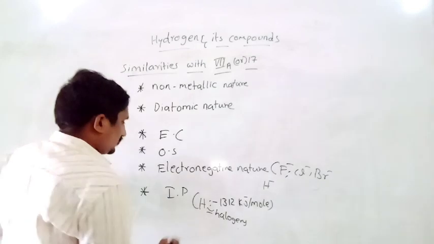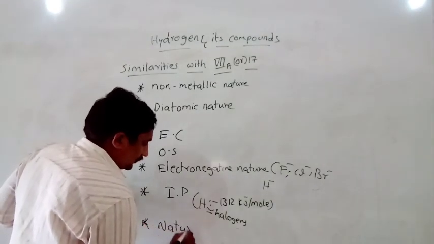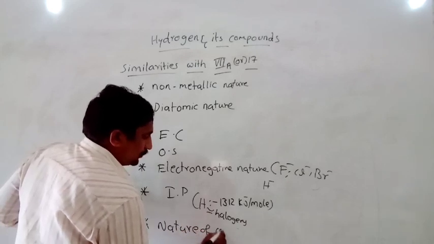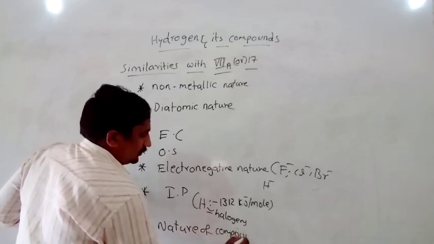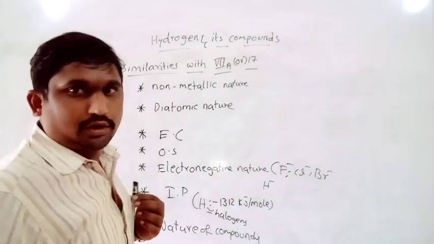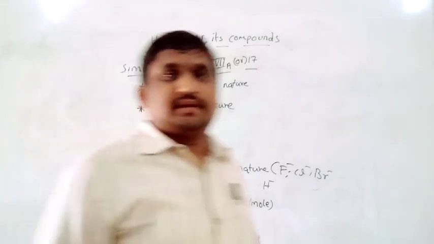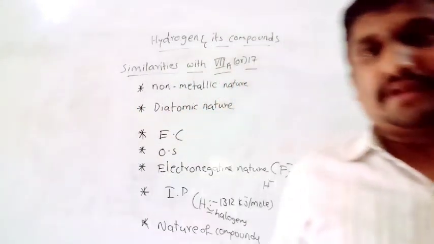Next, the nature of compounds. Halogens mostly form covalent compounds, such as Cl2, F2, HF, HCl, HBr, HI.